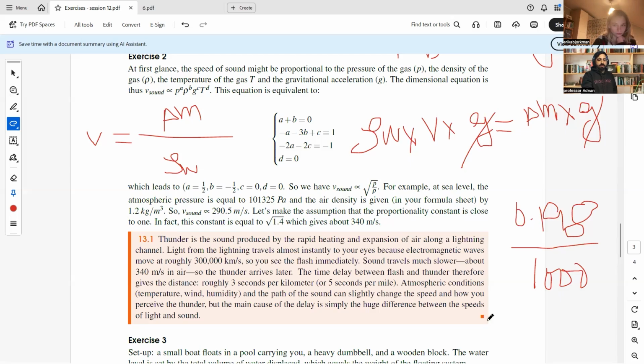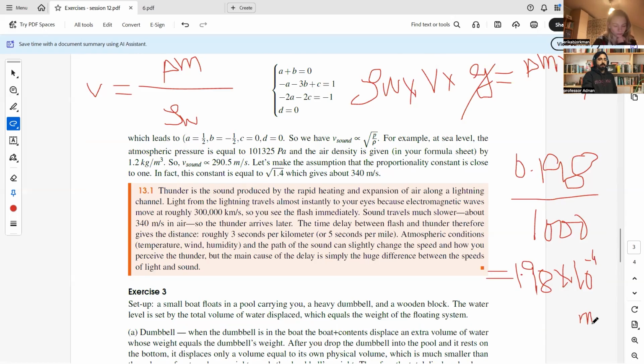Then the result will be 1.98 multiplied by 10 raised to the power minus 4 meter cube, because we are talking about the volume.